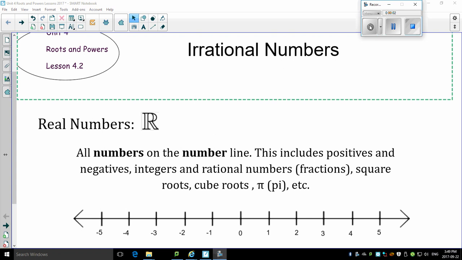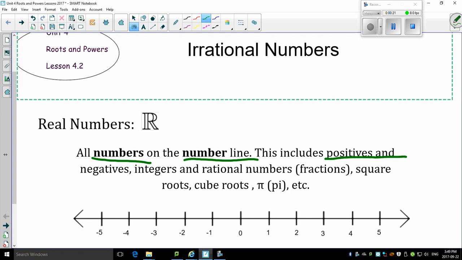So I want to start talking about something called irrational numbers. But before I talk about irrational numbers, I want to go all the way back to something called the real number system. And you can see the real numbers are all numbers on a number line. Anything that you can think of that could possibly go on a number line, it'll go there, including positive and negative integers. Okay, positive, negatives.